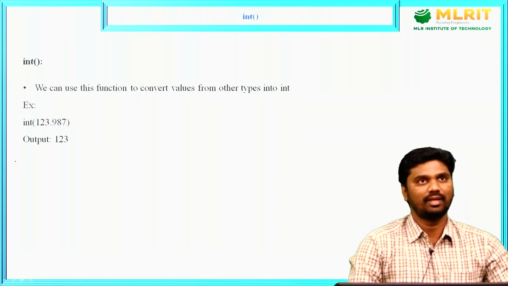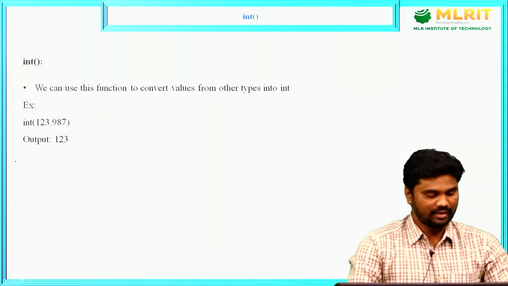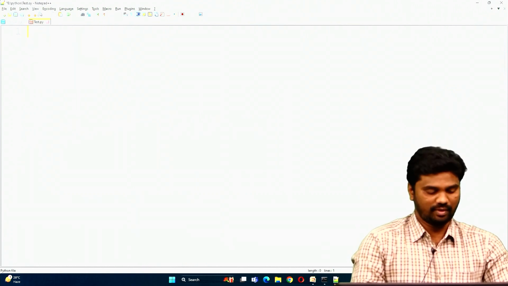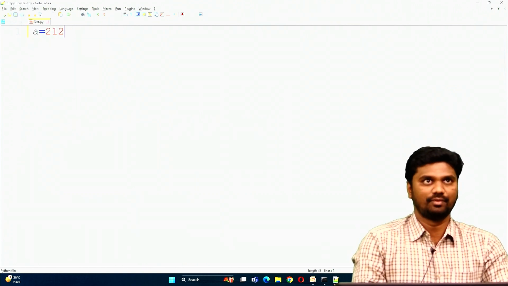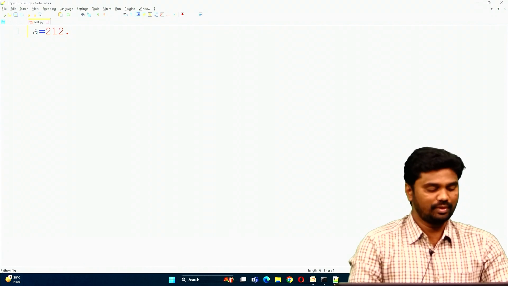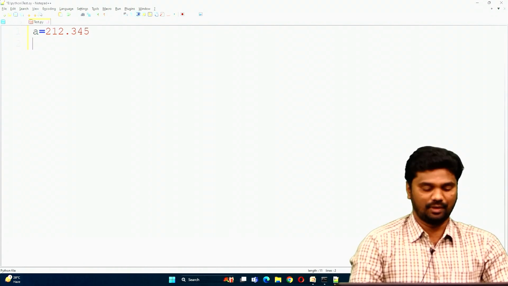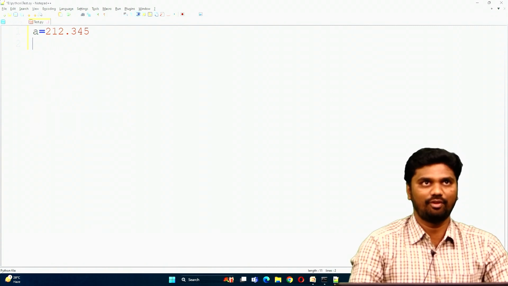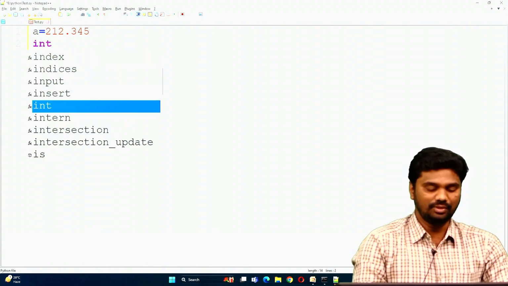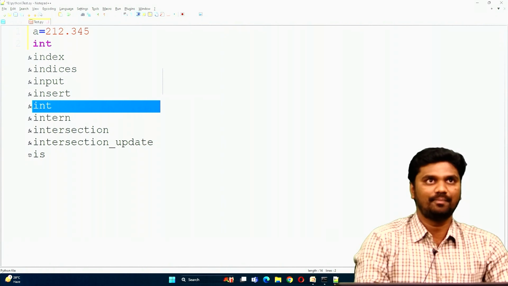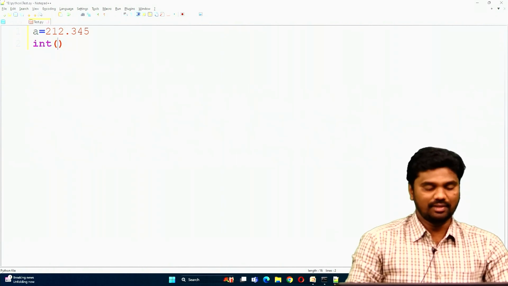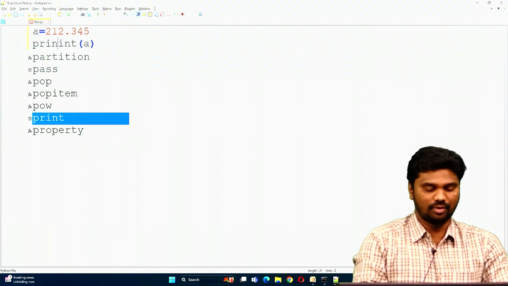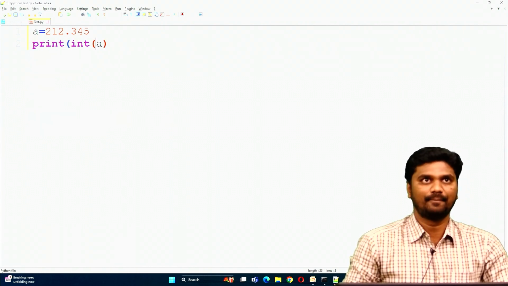then use the int function. For example, if you want to convert a float value, a equals 212.345, and I need to convert this float value into an int type value, then pass that object into the int function and print the value.